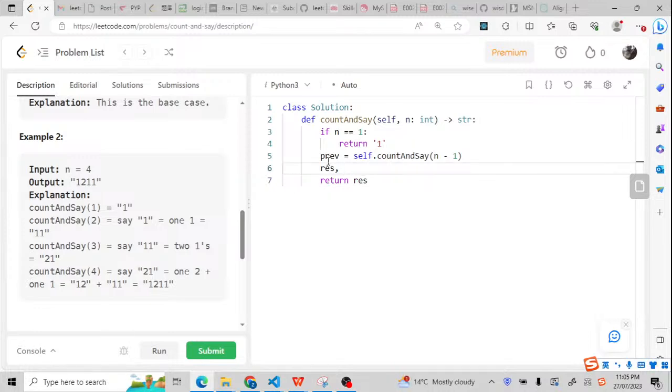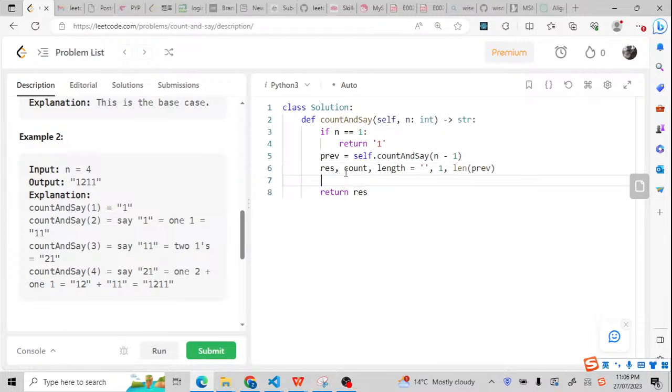So if n equals 3, the previous should be self count and say 2. So this result will be 1, 1. And I would use a count, and a length as the length of the previous string. So the result will be an empty string, count will start from 1, and the length will be the length of the previous.